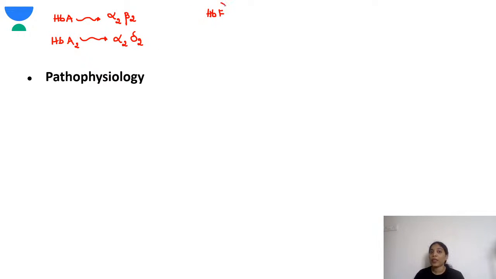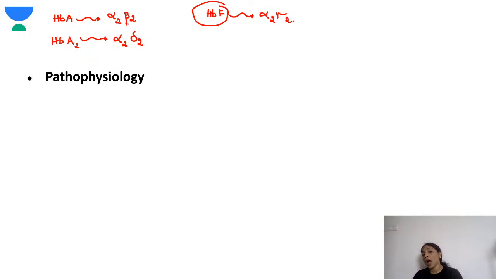In the fetus, the hemoglobin is HbF, the fetal hemoglobin, that is alpha 2 and gamma 2. Generally this fetal hemoglobin will be present in the infant up to 6 months to 1 year, depending on the availability of the gamma chain. But in a child with thalassemia, one of the globin chains is affected, especially the beta globin chain, because for fetal hemoglobin you need alpha.